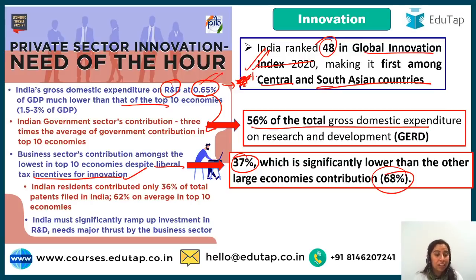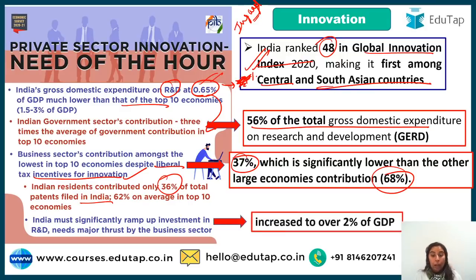Then Indian residents contributed only 36% of the total patents filed in India. So it is again really less, that we are not coming forward for innovation. Jugaad innovation will not work. Frugal innovation will not work. This is what has been mentioned. They have used this jugaad word here. They said jugaad innovation is not going to work. You have to come forward and invest. R&D mein karo and you have to do really well.